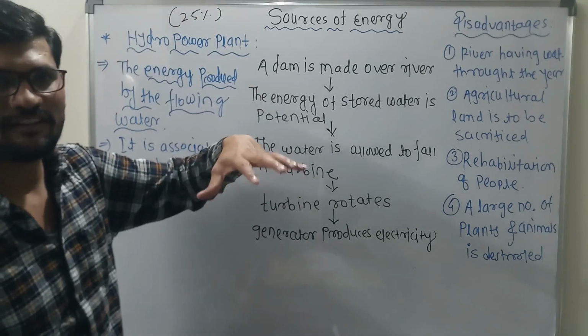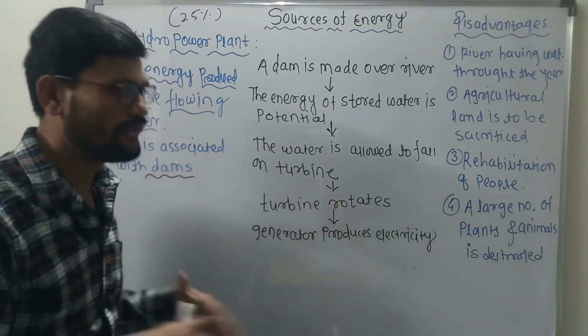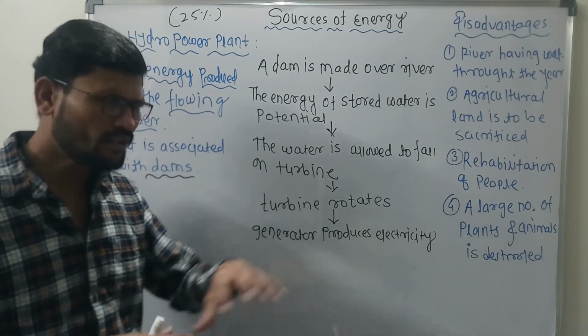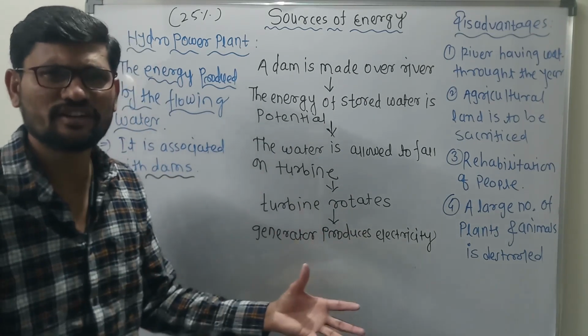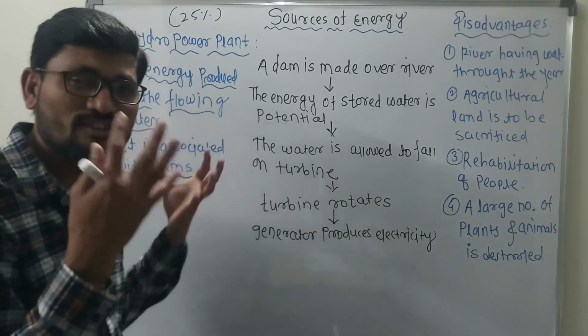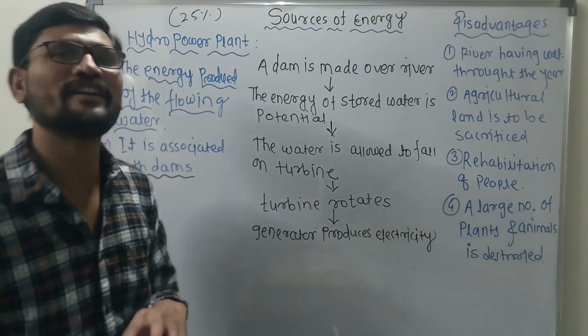When there is rain, obviously that rain is going to be collected near the dams. At that time the rain water has which energy? Kinetic energy. When it arrives in the dams, then there is the potential energy. Again they take it toward the turbine, then there is kinetic energy.